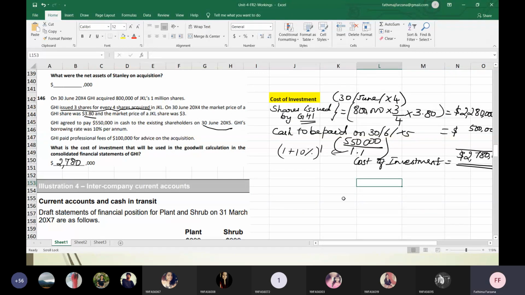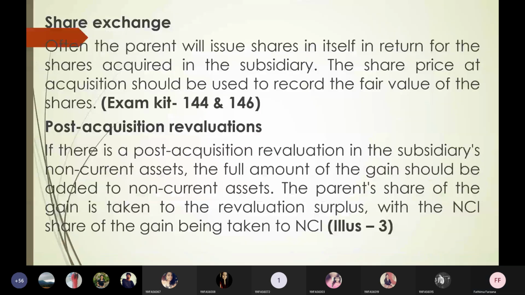Where was I? So in the theory, in the post acquisition, if after acquiring a company you are revaluing the subsidiary's non-current asset, the full amount of gain or loss will be adjusted. It's mentioned as gain only, which should be added to non-current asset.